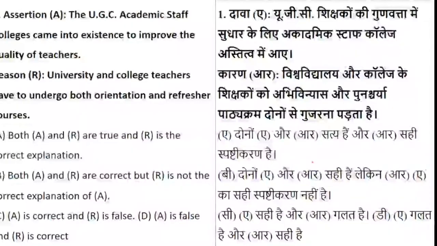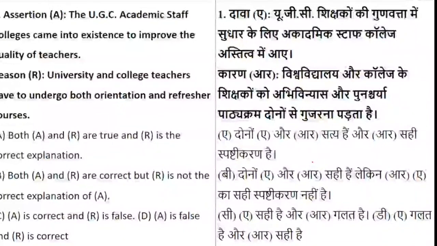just before we come to an end of this, I will take 1 minute of you about what we are talking about: assertion and reasoning. Two statements are given. You have to say whether the assertion and reasoning are true or not. Remember, you have to look at the reason from the assertion point of view. The assertion is: UGC academic staff colleges came into existence to improve the quality of teachers.